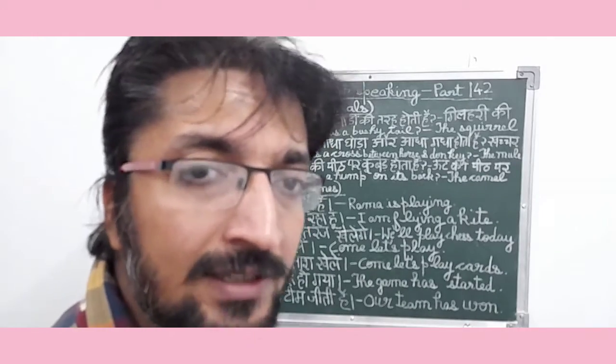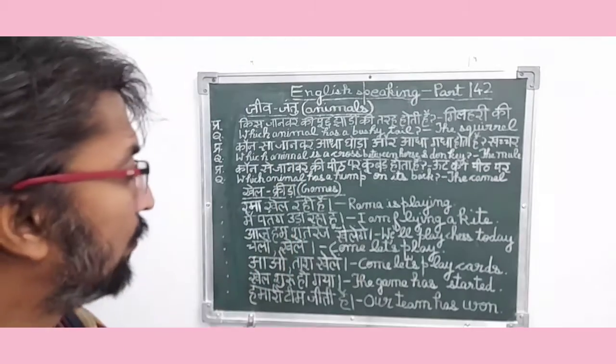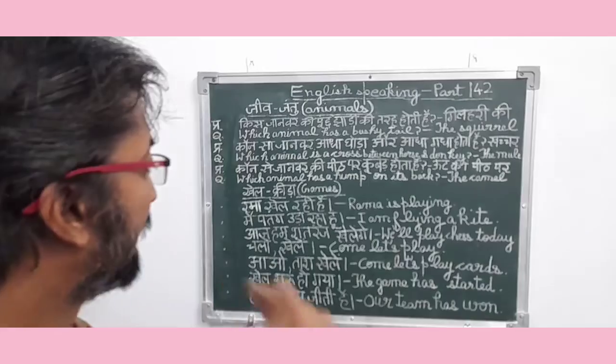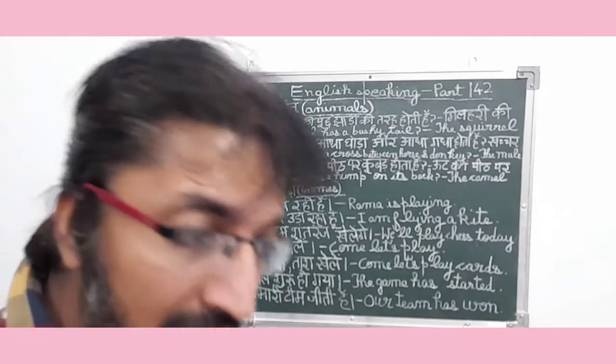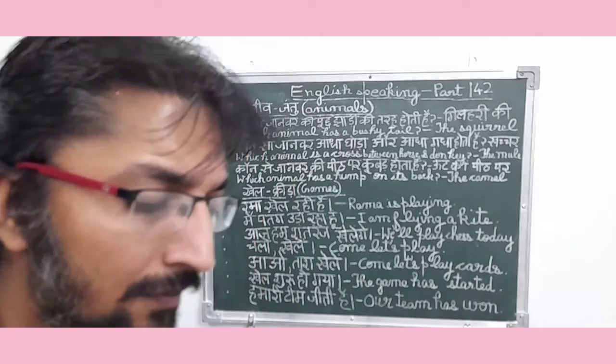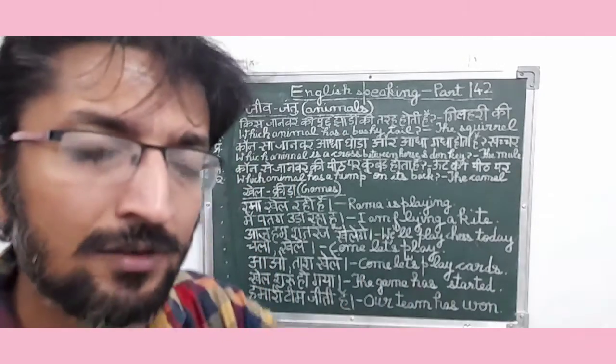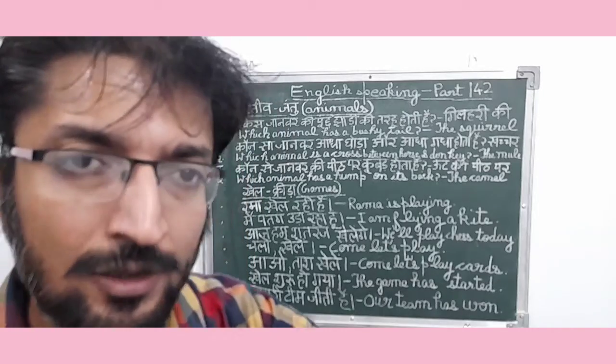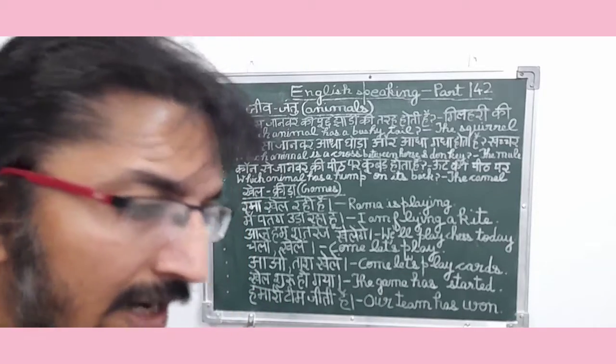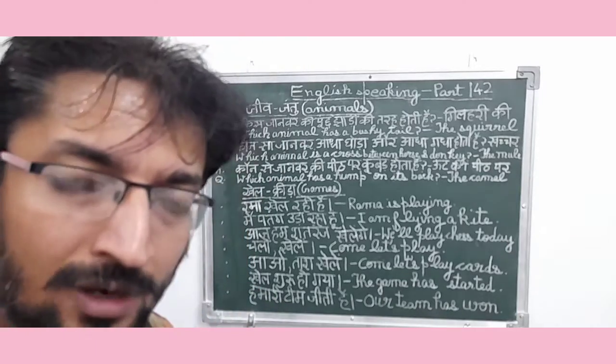in which I tried to explain you about Jeev Jantu means animals related sentences, and also I tried to inform you about Khel Krida means games related sentences that we normally speak with another person, whether we try to tell about the result of the game or when we invite them to play with us either indoor games or outdoor games.